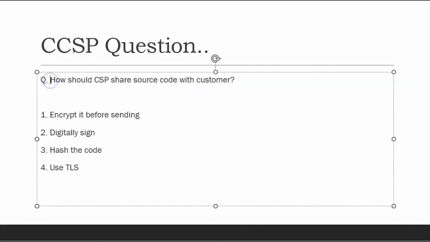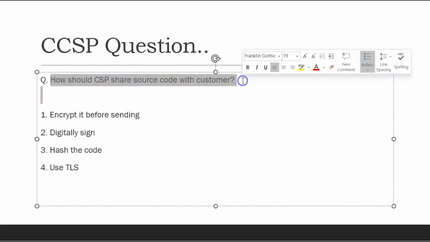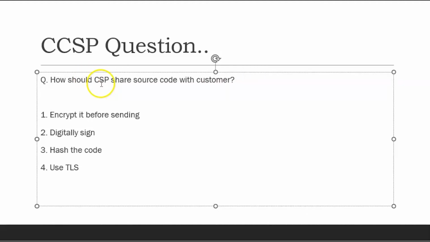So they will say that a CEO has sent an application to the cloud and the logs are maintained there, and they have an agreement with the customer that they will share the source code for review, or they will use key escrow, or they will use a third party to review the code. Similar to this, they will make some story. Then they will ask how the CCSP or how the administrator will share the source code with the customer.